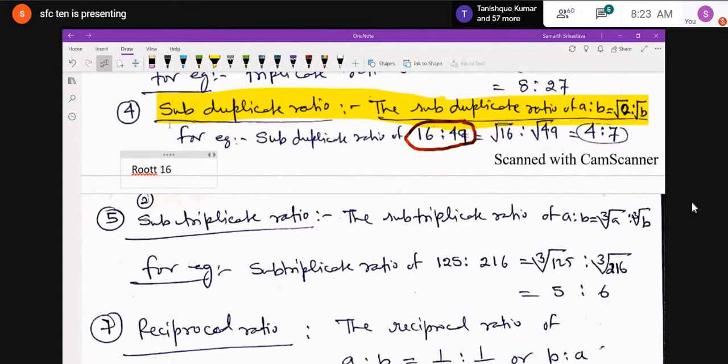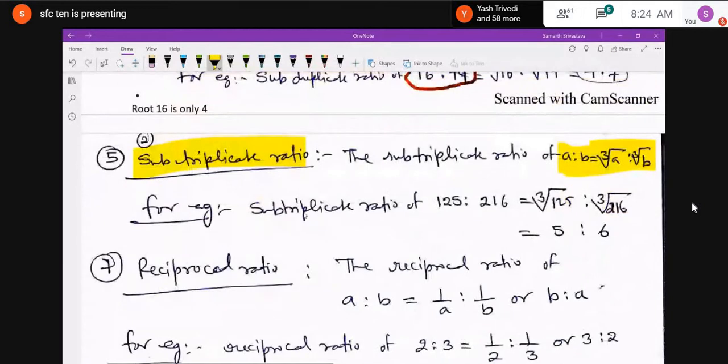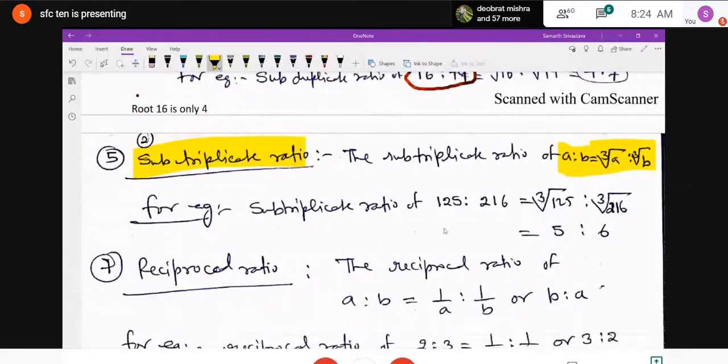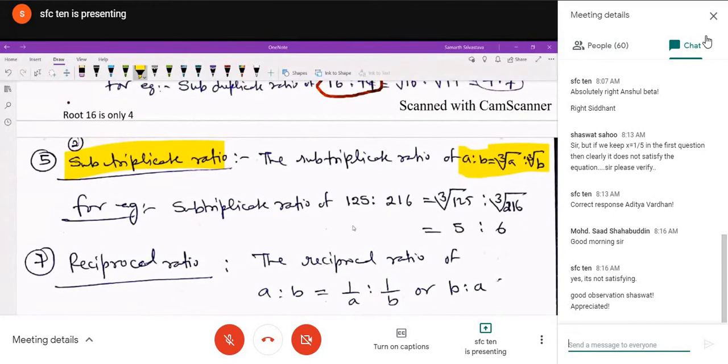Now let us discuss the sub-triplicate ratio in a similar manner. The sub-triplicate ratio of A to B is equal to cube root of A is to cube root of B. For example, the sub-triplicate ratio of 125 is to 216 is equal to what? Cube root of 125 is to cube root of 216. What is the cube root of 125? 5. And the cube root of 216? 6.